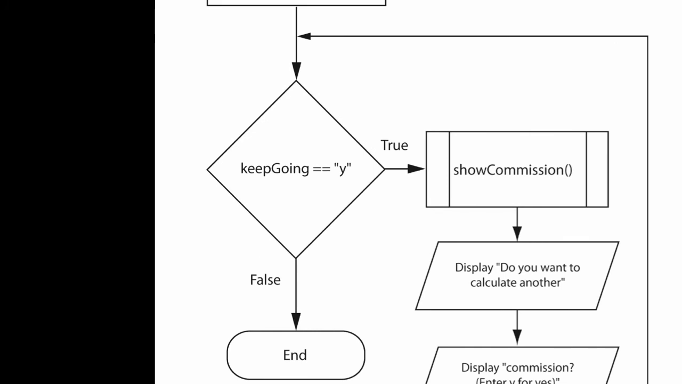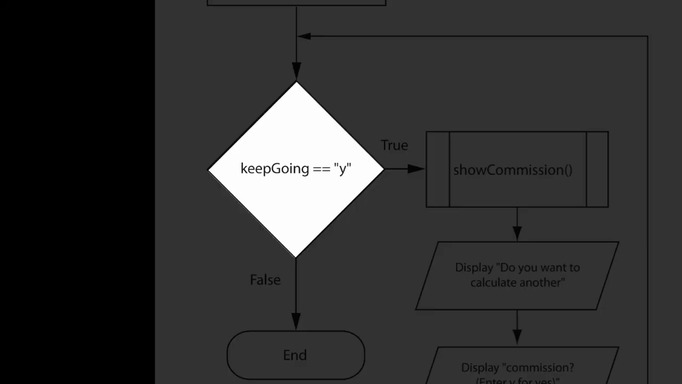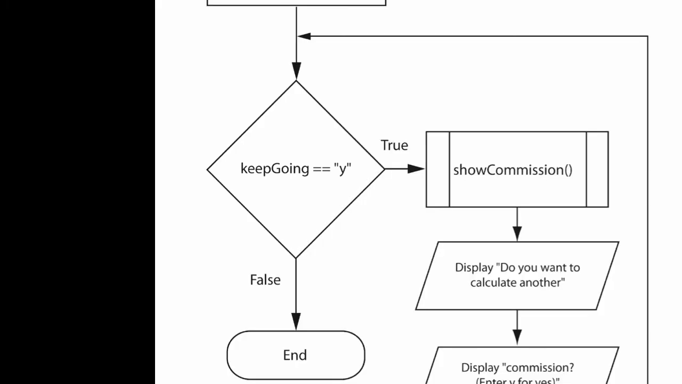Then it comes back around to the top and says, if keep going is identical to y, then run it again. So this will run as long as we keep saying y. What happens when we say n or anything else besides a y? It's going to come around to the condition and say keep going identical to y. It's false, drops through, and the program ends.